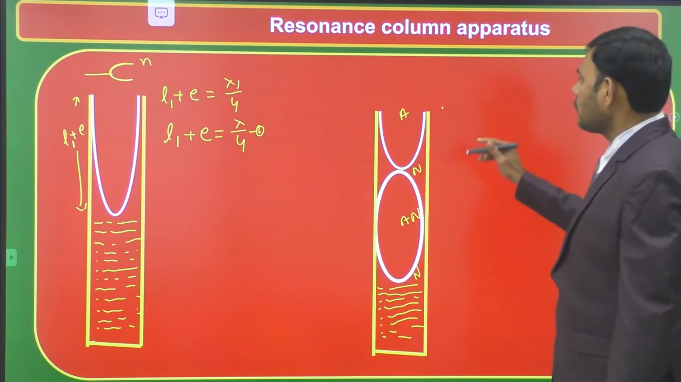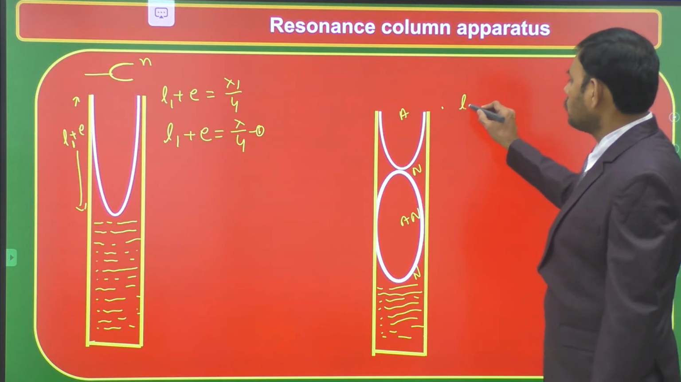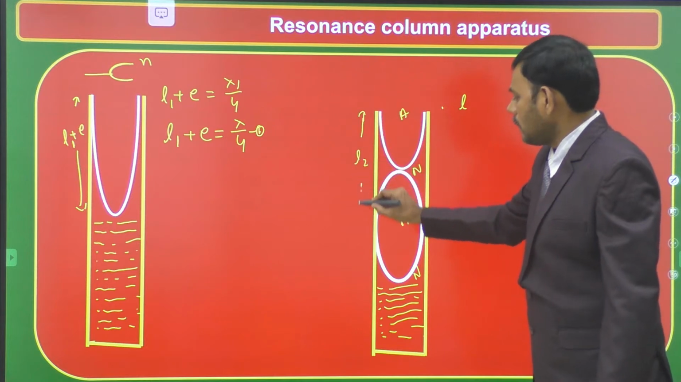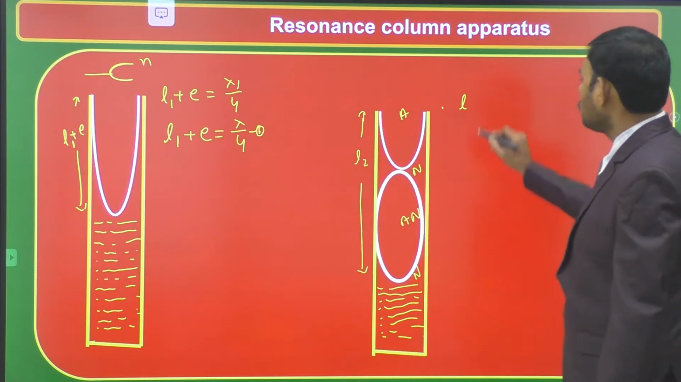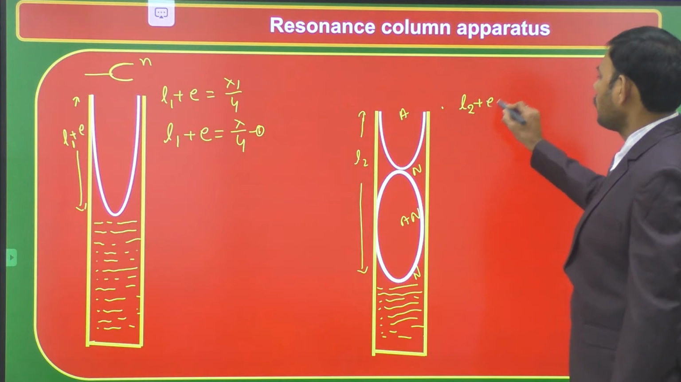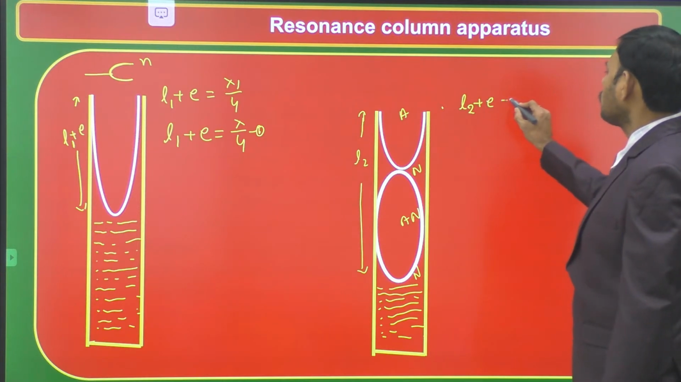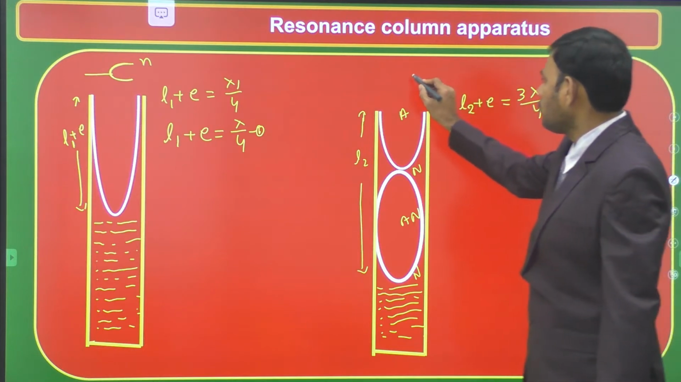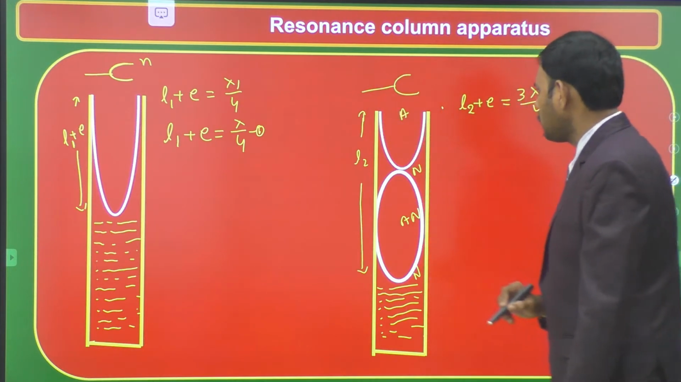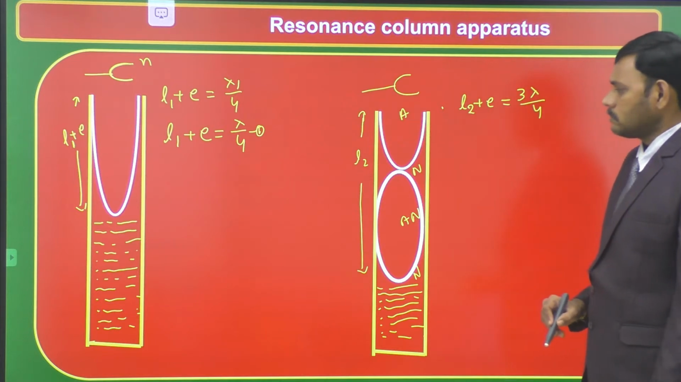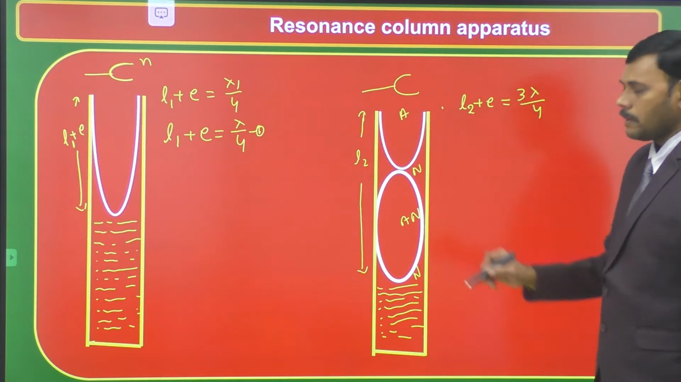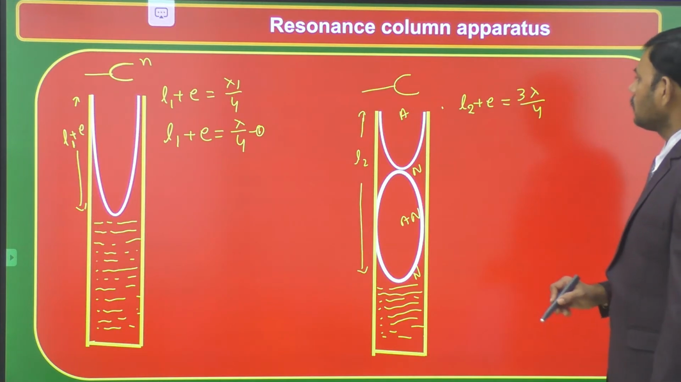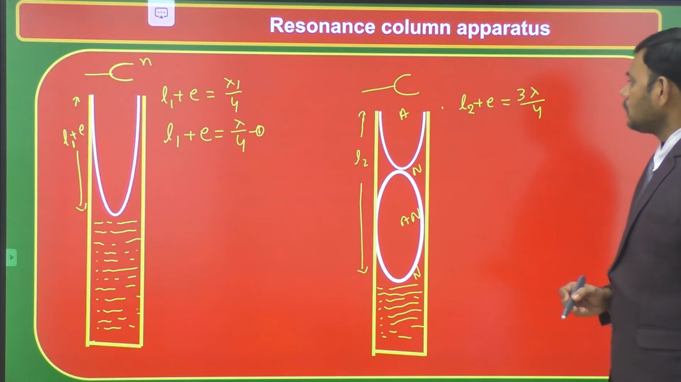Therefore, the total length of the air column now becomes L2. This is the length of the air column. Let the air column length be extended to L2, including the end correction above the open end: L2 plus E is equal to 3 lambda by 4. The same tuning fork of the same frequency n is excited, and the resonating column water level is adjusted to increase the length of the air column. Then the length of the air column becomes L2 plus E at the resonance condition, that is 3 lambda by 4.